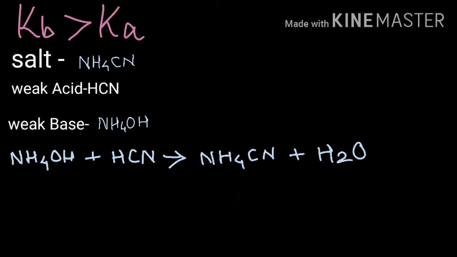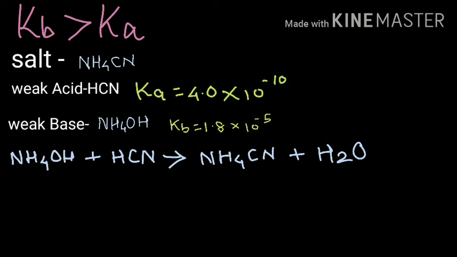The acid dissociation constant of weak acid HCN is 4.0 into 10 raised to minus 10, and the base dissociation constant of weak base NH4OH is 1.8 into 10 raised to minus 5.